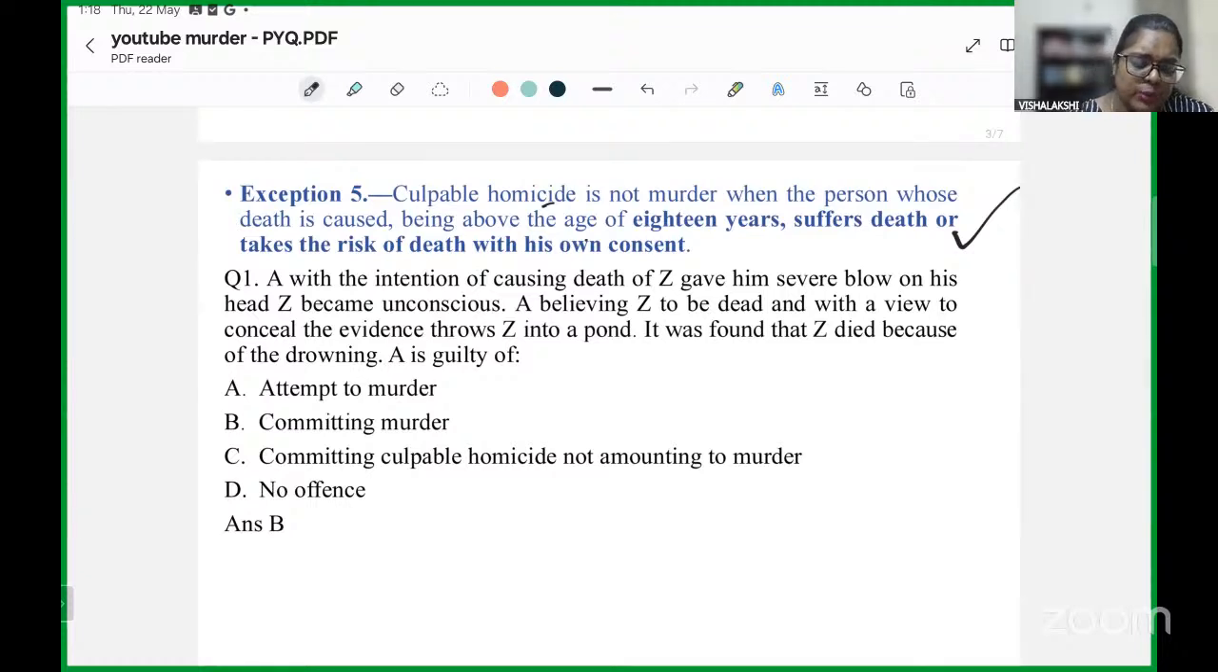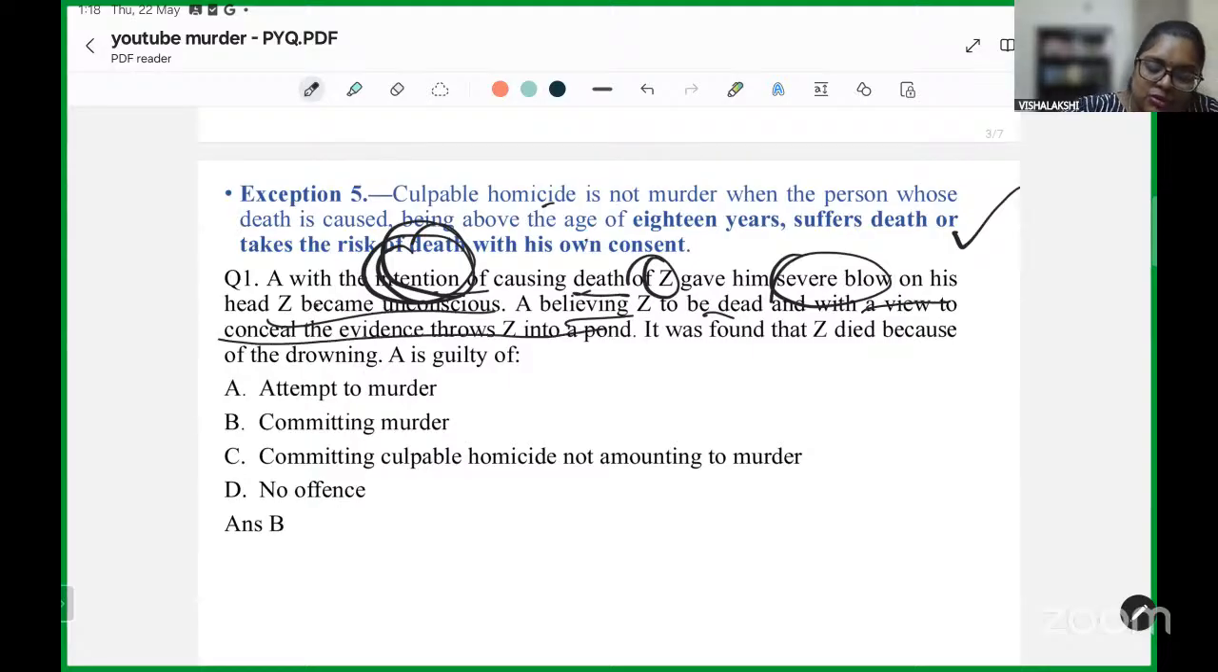The first question which has been asked is: A, intending to cause death of Z, commits an act which is to give him a severe blow on his head, and Z becomes unconscious. A, believing Z to be dead and with a view to conceal the evidence, throws Z into a pond. It was found that Z died of drowning.